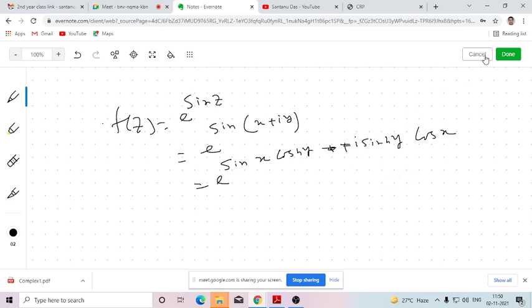Is that clear? Yes, sir. Then how can you separate? E to the power this plus this, that means e to the power sin x cos hy into this one.